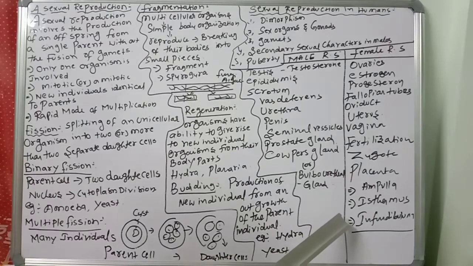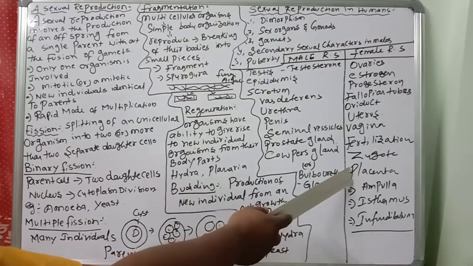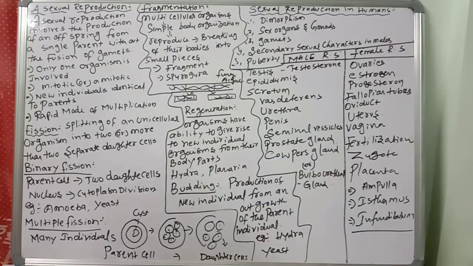Then the uterine wall of the mother forms a structure. What do you call that structure? A placenta. It's a physiological connection between the embryo and the uterine wall, through which the mother sends nutrients and other useful substances to the fetus from the mother's blood, and waste products like urea and carbon dioxide are expelled through the umbilical cord. So the complete gestation period is nearly 280 days. That is called the gestation period.